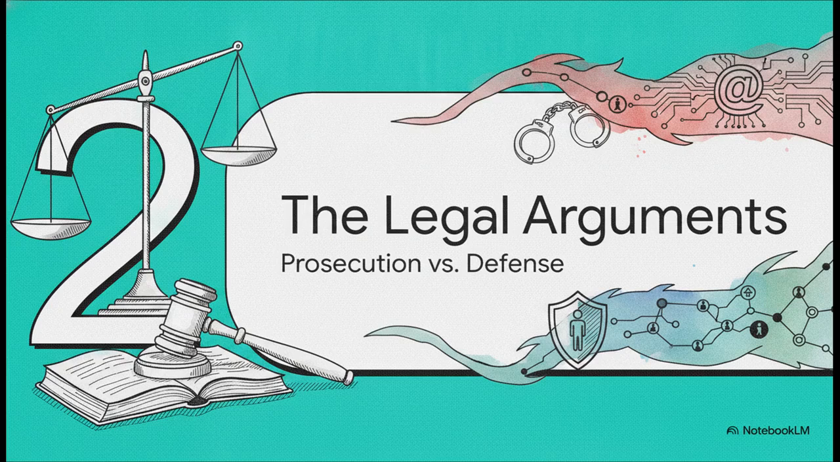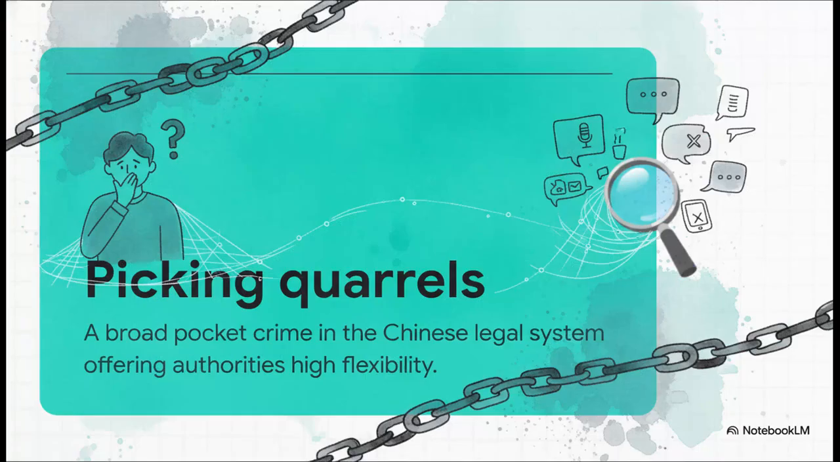Moving right along to Part 2, the legal arguments, prosecution versus defense. To understand how the AI evaluated all of this, we first have to look at the exact charges. It is absolutely crucial to understand the specific charge levied against Dr. Chen. He was indicted for picking quarrels and provoking trouble. The source material actually describes this as a pocket crime. Basically, it's a broad catch-all charge in the Chinese legal system that gives authorities a huge amount of flexibility in how they apply it, especially when it comes to online speech.